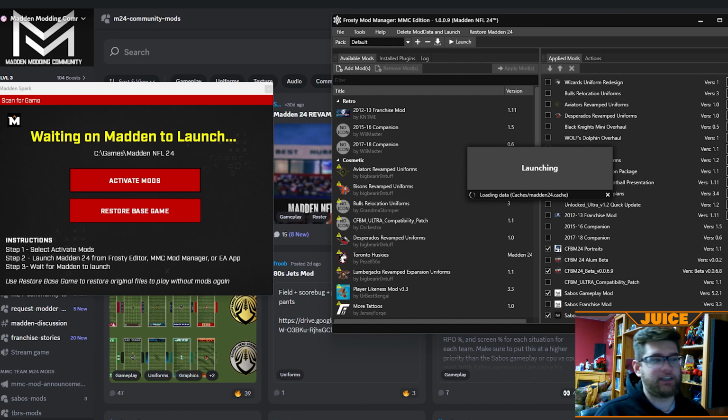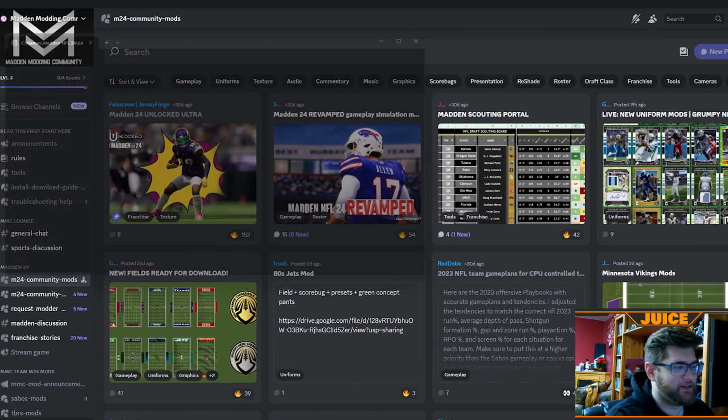So just do the same process. Click the ones you want. Unclick the ones that you don't want, and then go over there, activate mods, and then click launch, and it'll pop up for you in a second. Sometimes when you load different mods, it'll take a little bit to figure out what you're doing, but then it'll get going, depending on how fast your computer is, I guess. Although if you don't have a very fast PC, then it's probably not going to be worth it for you to mod in the first place. So you probably should have a good PC.